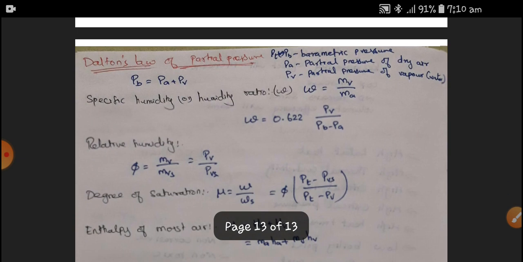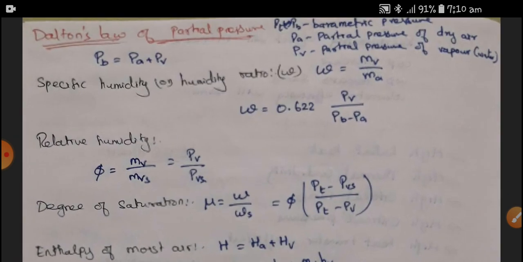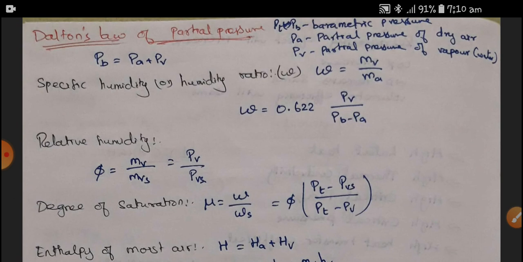Next, a very important law is Dalton's Law, which deals with partial pressure. Here the barometric pressure, partial pressure of dry air and partial pressure of vapor are very important. The barometric pressure is the sum of the partial pressure of dry air plus the partial pressure of vapor.